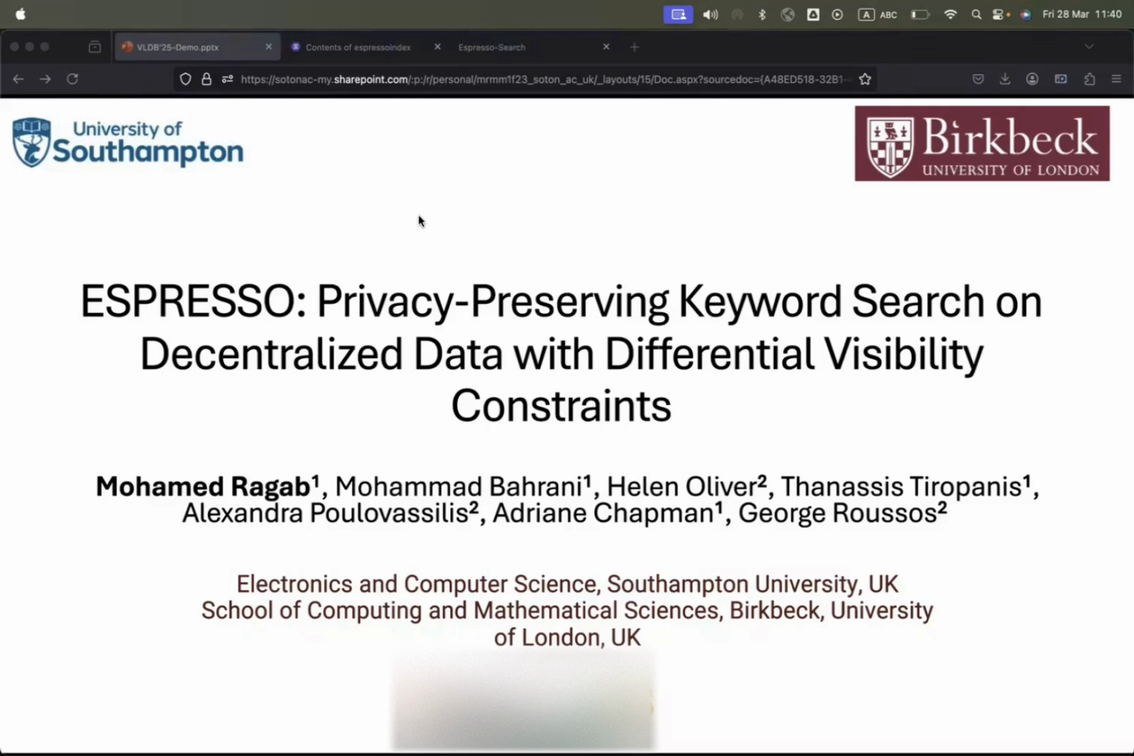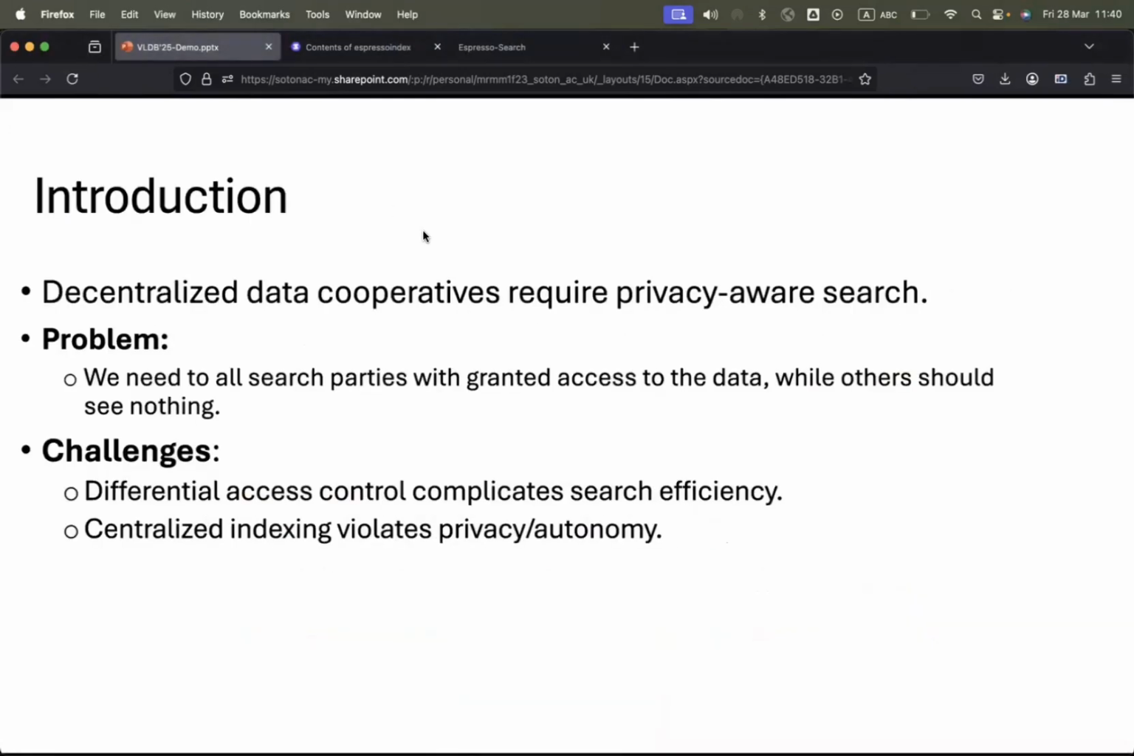Welcome to ESPRESSO, a system for secure keyword search in decentralized environments. In decentralized data cooperatives, such as healthcare networks or data markets, users own and control their data, which enhances user autonomy. However, enabling privacy-preserving search across these distributed environments is still challenging.